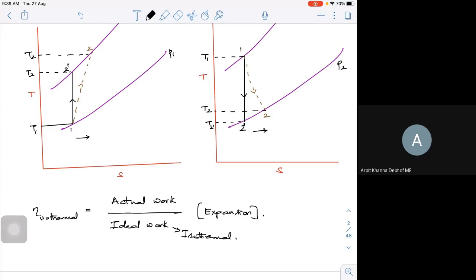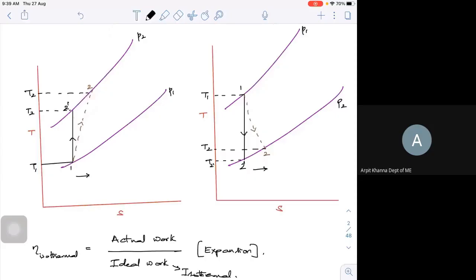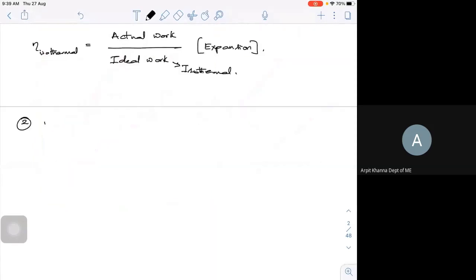So when I can't execute an isothermal process, what is the nearest ideal one which I can try? That is your isentropic process. When I can't do it with respect to the isothermal process, here I can get the isentropic efficiency, that is ideal work to your actual work for the compression process.